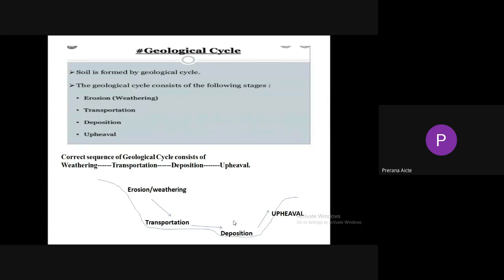First erosion or weathering occurs, and the top layer of rock is removed and transported by natural geological agents. After transportation, it is deposited. After deposition, due to consolidation of the deep soil layers, upheaval is formed. This is the correct sequence: weathering, transportation, deposition, and upheaval.